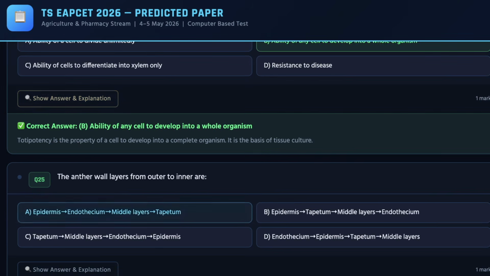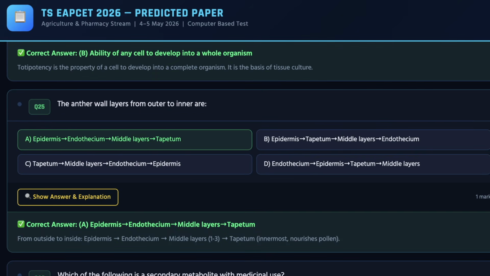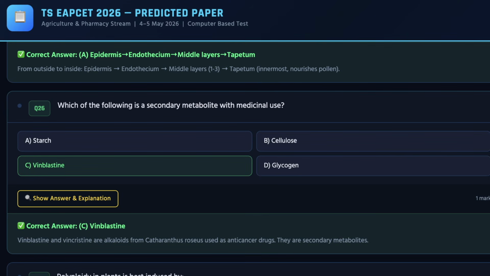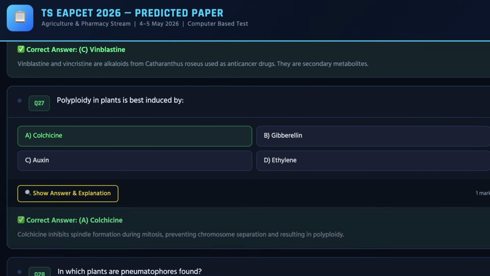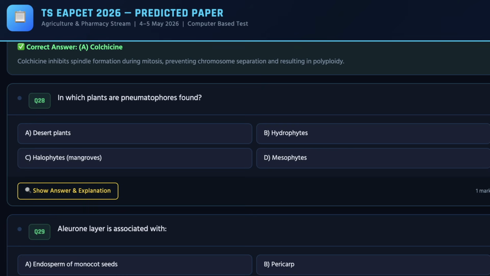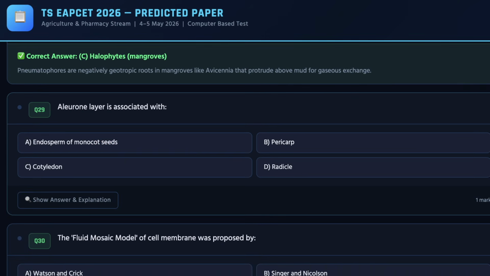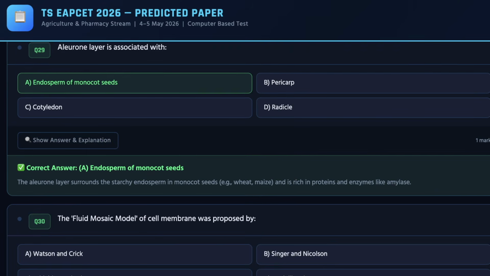And as you move ahead, you can check out 25th question on the screen, and the correct answer for the same is A. Moving ahead, we have 26th question on the screen, and the correct answer can be checked on the screen, which is C. For 27, the correct answer is A. For 28, the overall correct answer is C. And as we move ahead, we have 29th question, and the correct answer for the same is A.